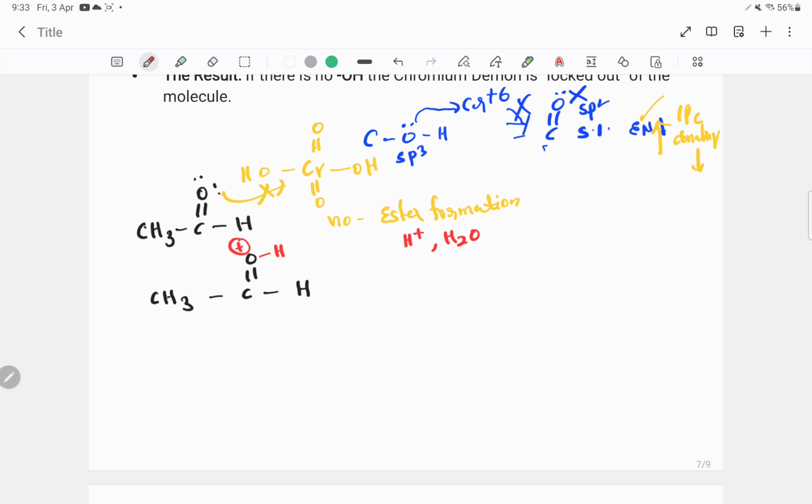So the carbonyl oxygen is protonated, making it highly electrophilic, right? The electrons between carbon and oxygen now move towards the oxygen, and it develops a partial positive charge, or we can write it, polarize it like this.